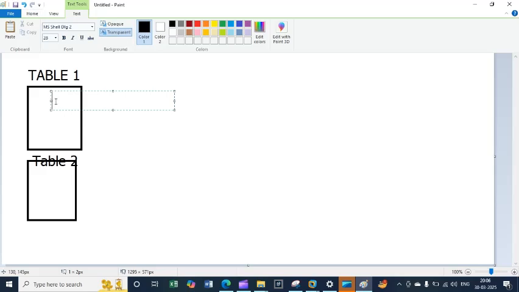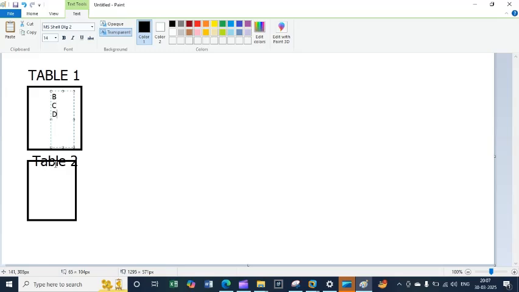Let's suppose table 1 has data in one column like A, B, then C, and then D.